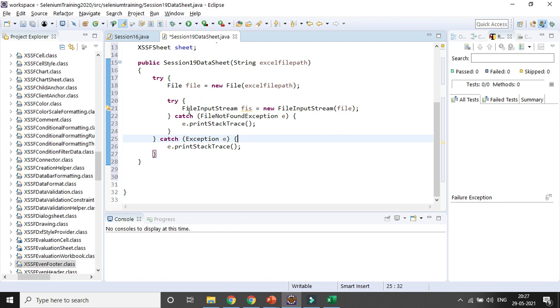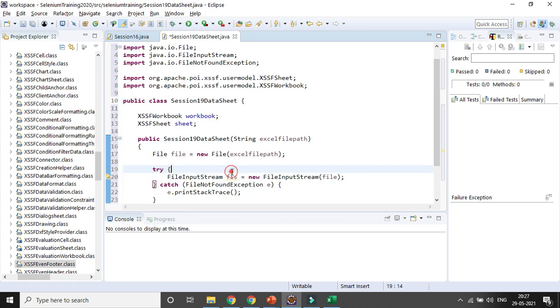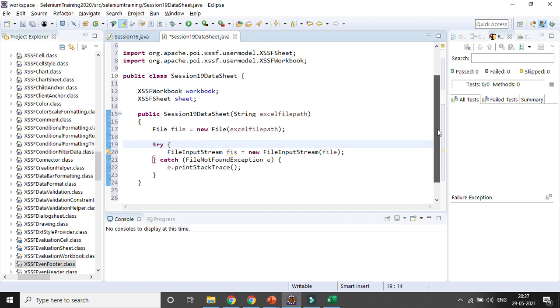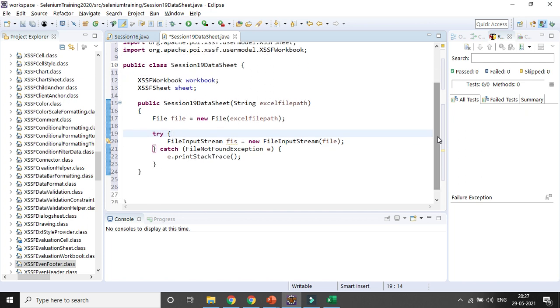So after that I need to read the file, right? So I will be using that FIS, where I will be reading it in the try catch block. Under the try, so first try is given, right? Then here I am trying to read it.